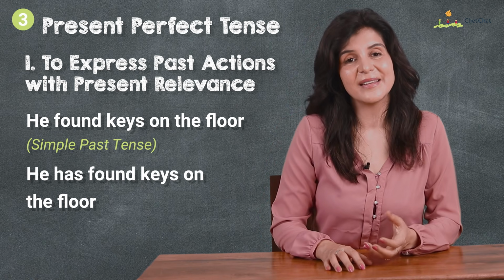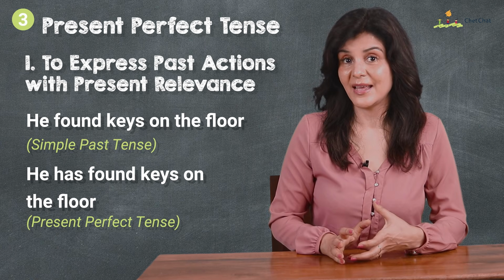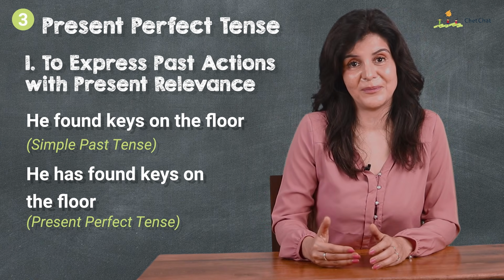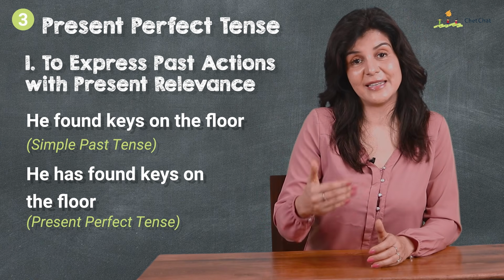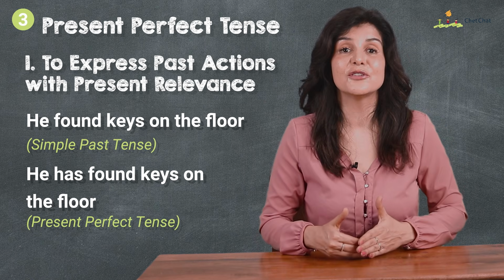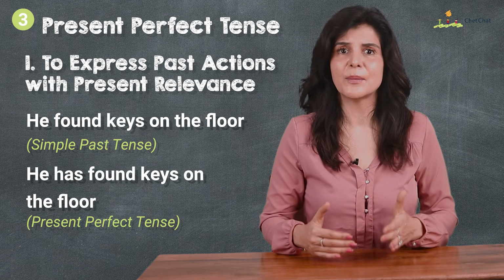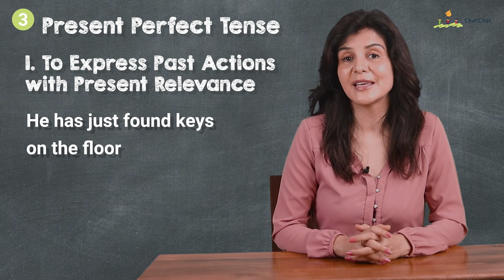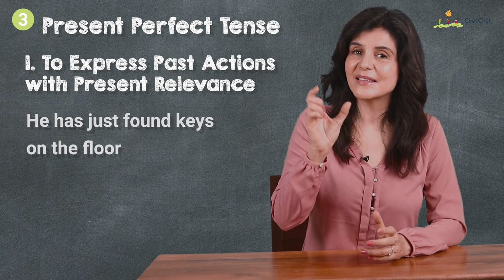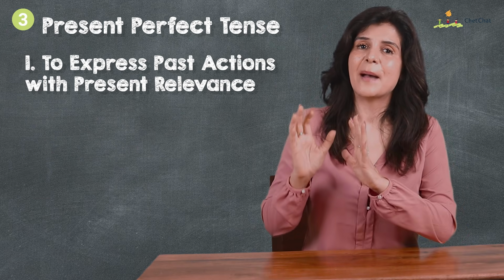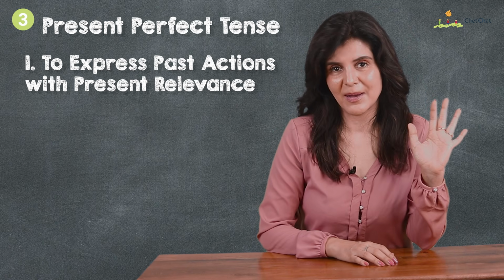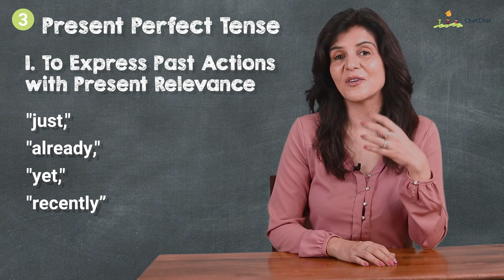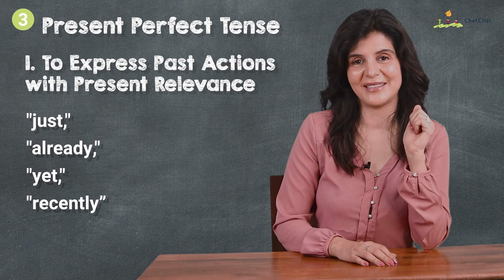The second one is in present perfect tense. We use this when we want to add another layer of information. This information of finding keys may have some connection to the present moment. Maybe someone was looking for them. We could write it as "He has just found the keys on the floor." This event of finding keys happened at an indefinite time in the past and is commonly used with adverbs such as just, already, yet, and recently.